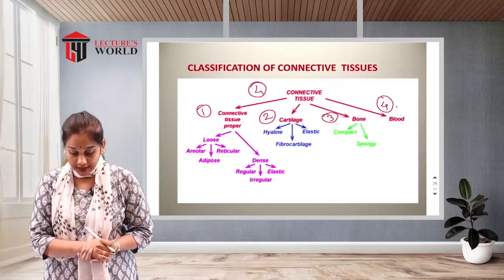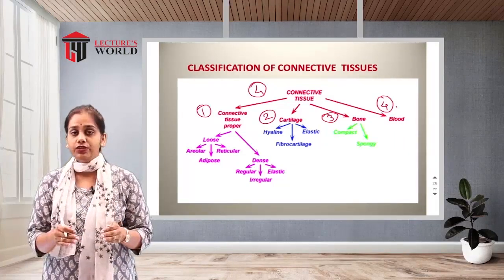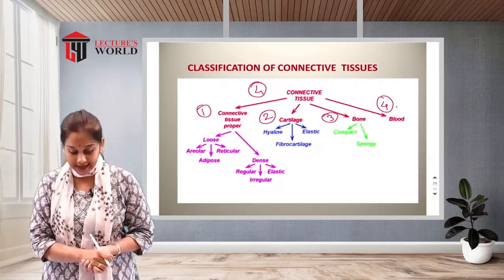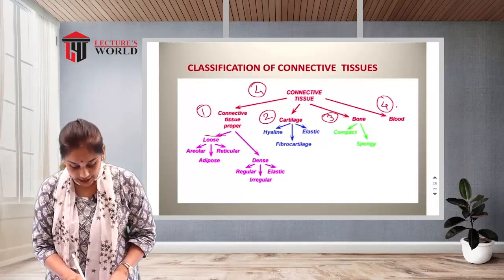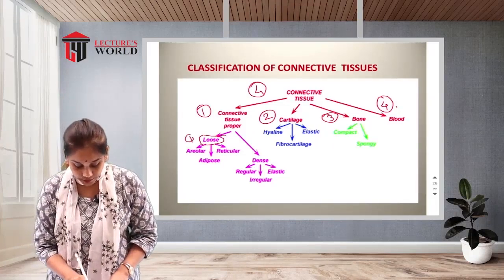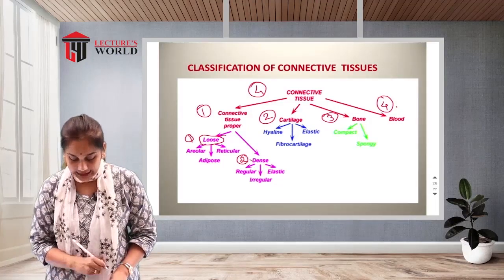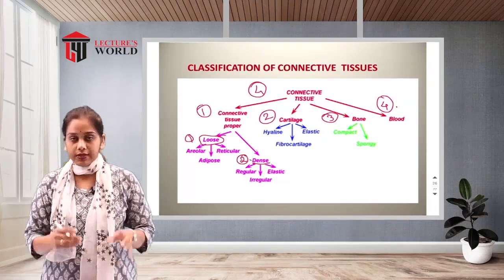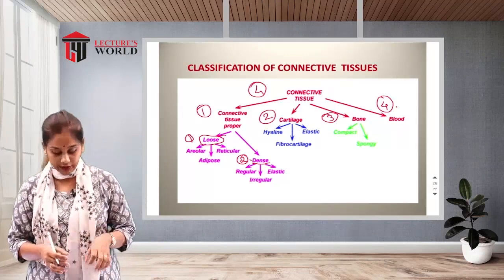Connective tissue proper is further categorized into two types: loose connective tissue and dense connective tissue.